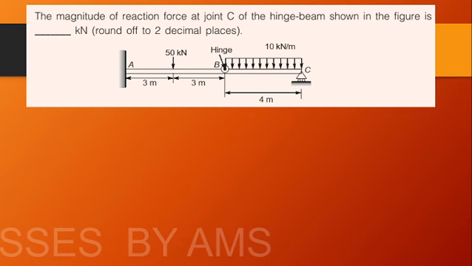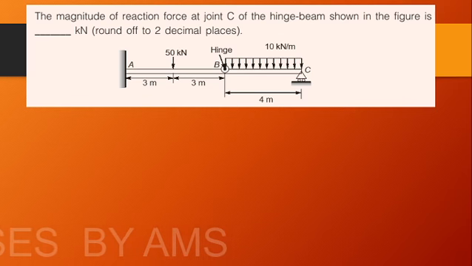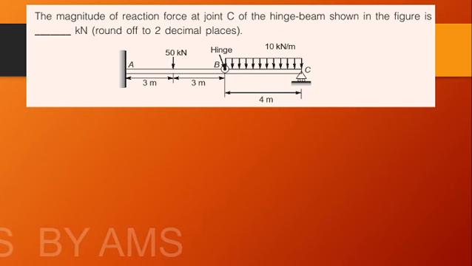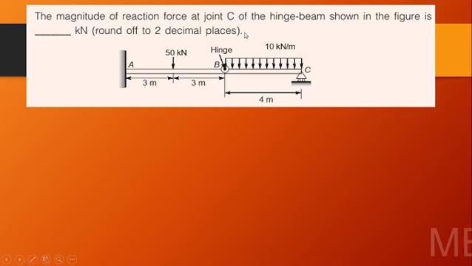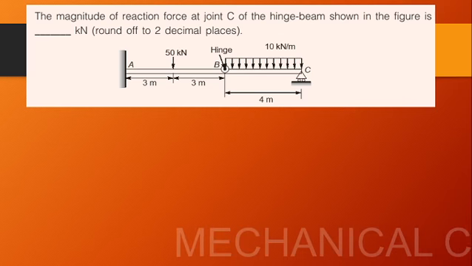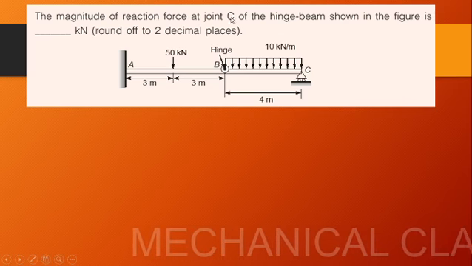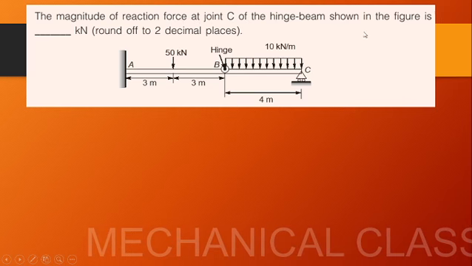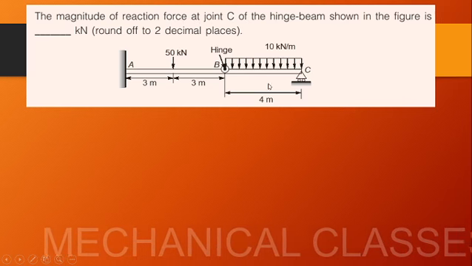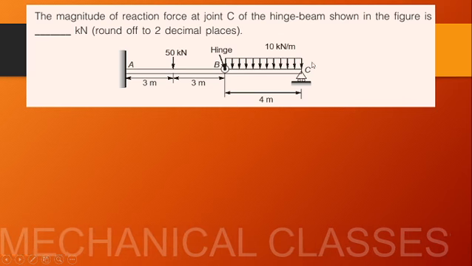And here is a question that was asked in GATE 2020. Actually, it is an application of our mechanics of solids, and this topic comes from the section on bending moment and shear force diagram. So we'll directly go to the question: magnitude and direction of the reaction force at joint C of the hinged beam shown in the figure is dash. So we have to calculate the reaction force at point C.